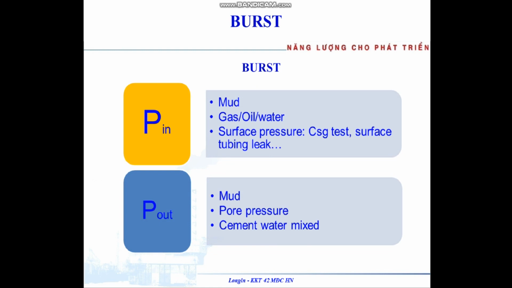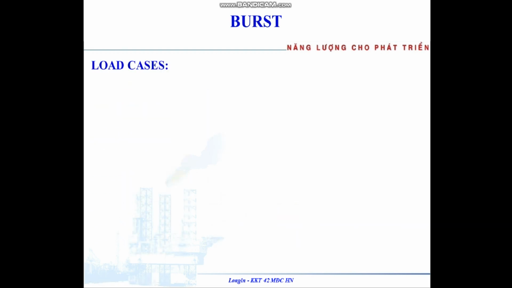The fluid affects the pressure inside the casing, whether mud, gas, oil or water. Surface pressure applies, for example, casing test on surface. On the outside we may have mud, pore pressure and cement water mix.